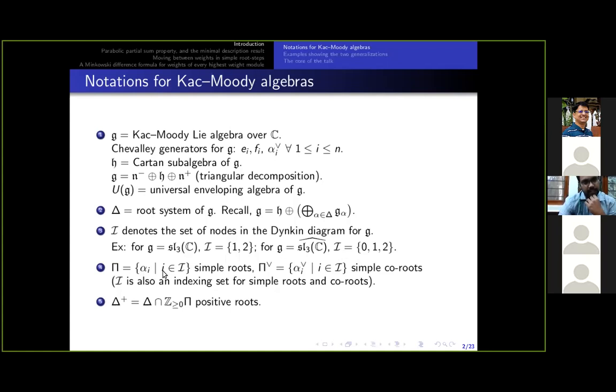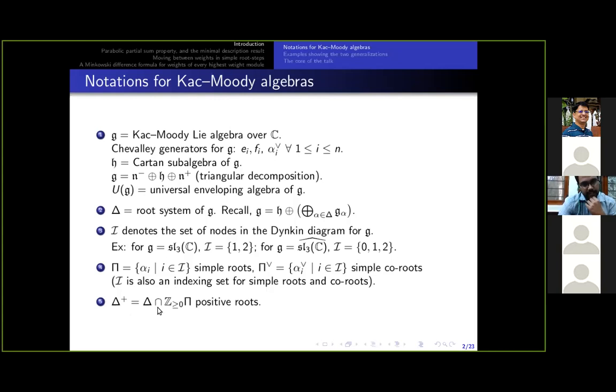The set {α_i such that i belongs to script I}, these are the simple roots in Δ, which I denote by Π. And {α_i check, i belongs to script I}, these are the simple co-roots, which I denote by Π check. For the entire talk, I will use script I to denote the set of nodes in the Dynkin diagram for 𝔤, and also use it as an indexing set for the set of simple roots and simple co-roots. Δ⁺ denotes the set of positive roots in Δ. These are the roots in the set ℤ≥0 Π.